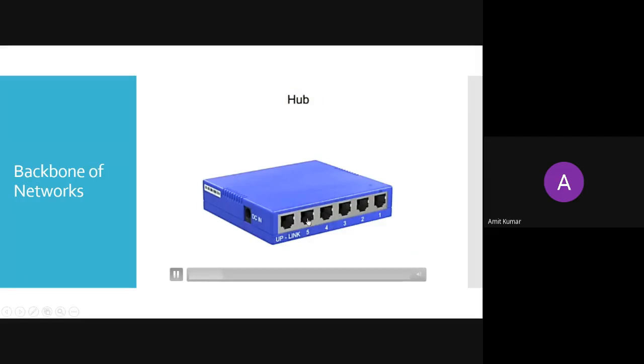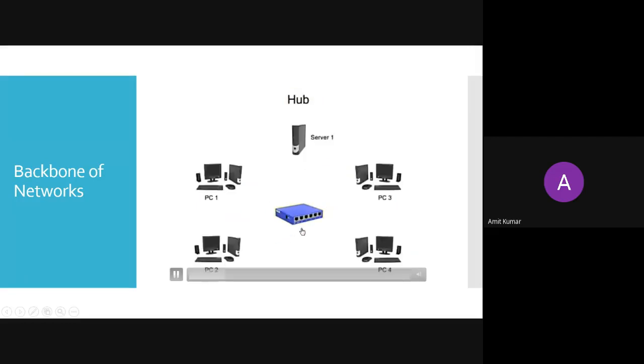First we are taking the hub. The hub is a device which is used to broadcast your message. Here you can see it's a simplex system. Either you can send the message or you can receive the message. It is not a duplex system.